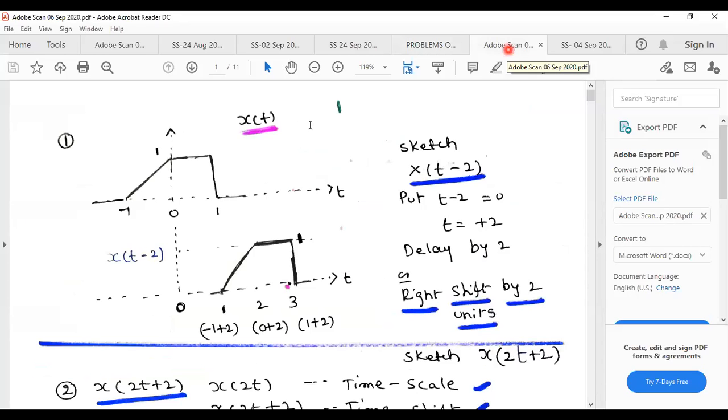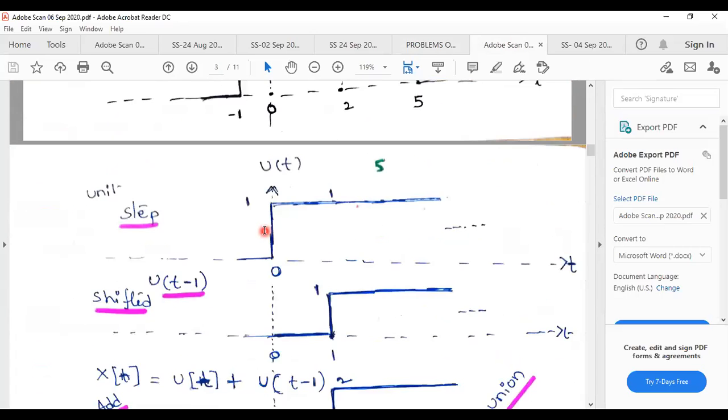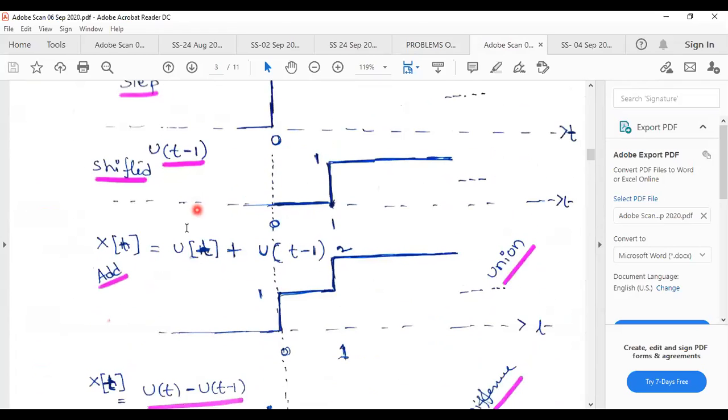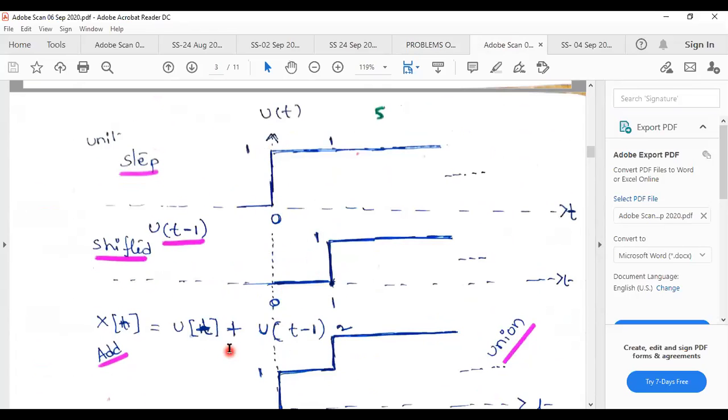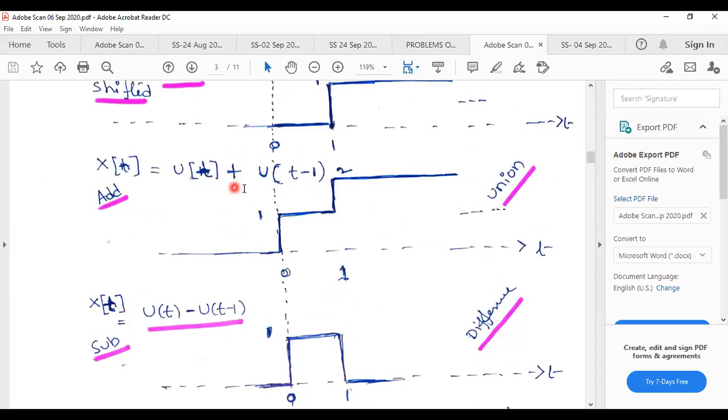Okay, this is also a case. A linear signal and a step signal. There will be a combination of linear signal and step signal. Sometimes he will give you a certain type of signal, u of t plus u of t minus 1. Then you have to apply the transformations and find out what u of t plus u of t minus 1 is. And not only u of t minus u of t minus 1, but u of t plus or minus u of t minus 1. See, if you add the unit step and shifted unit step, then the two step signals are added, a union.